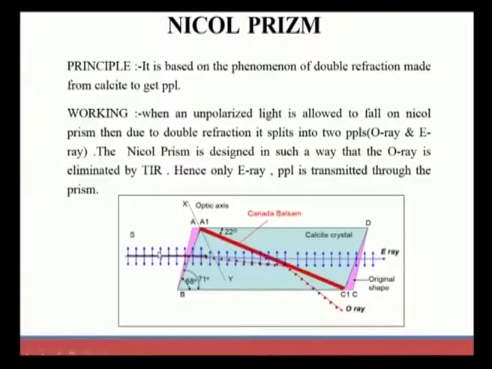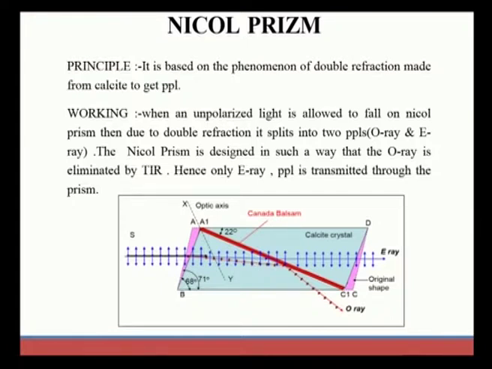When unpolarized light is allowed to fall on a Nicol prism, due to double refraction, as we know, it will produce two rays, that is the E ray and the O ray. These two rays will be weak when we study normal double refraction.